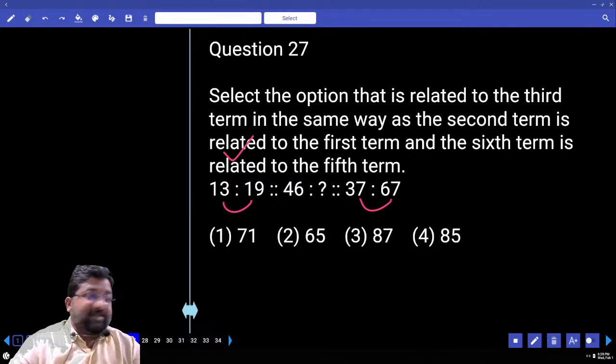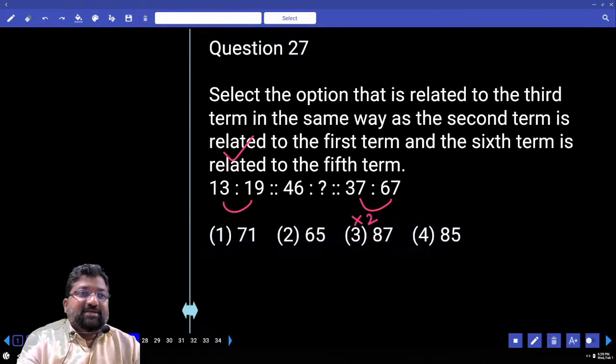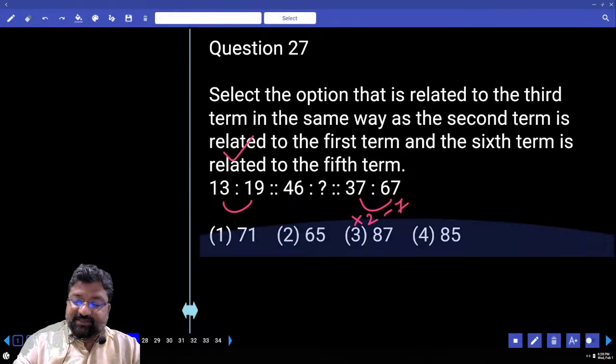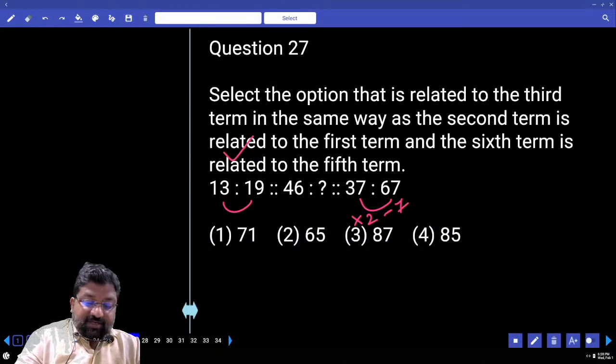13 and 19, but we can guess with 37 and 67. Is it 2 times? Yes. 37 to 74. 74 minus 7, 67. 13 to 26 minus 7.